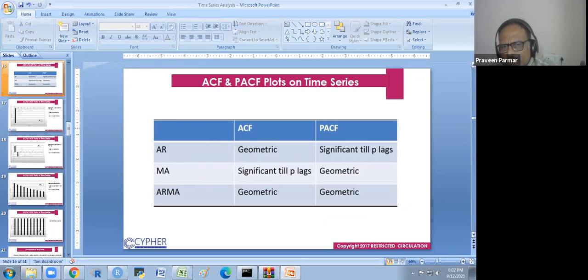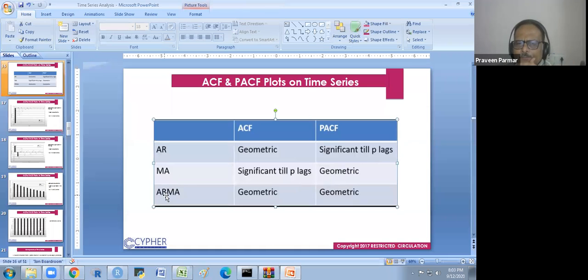Moving average, I have explained earlier how we get it: a 3-year moving average, a 5-year moving average. We will do it in R later. So there is ARIMA, the autoregressive integrated moving average model. If I have an AR, the ACF would be geometric, and the PACF would be significant till lag P, and after lag P it will not be significant. So I will show you.